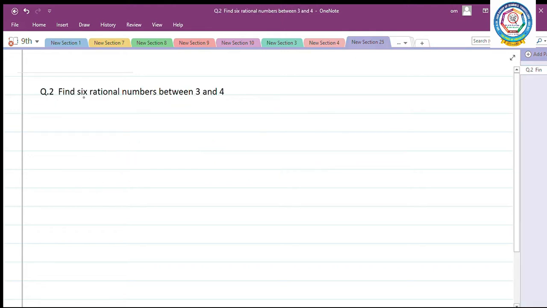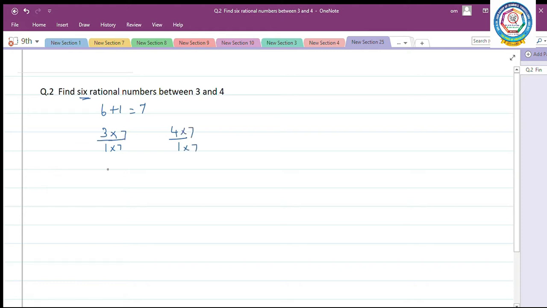Question number 2. Find 6 rational numbers between 3 and 4. We know that there are infinitely many rational numbers between two rational numbers. If they ask for 6, you should take 6 plus 1 equal to 7. So what are the numbers given? 3, 4. 3 can be written as 3 by 1, 4 can be written as 4 by 1. I am going to multiply the numerator and denominator by 7 in both rational numbers.